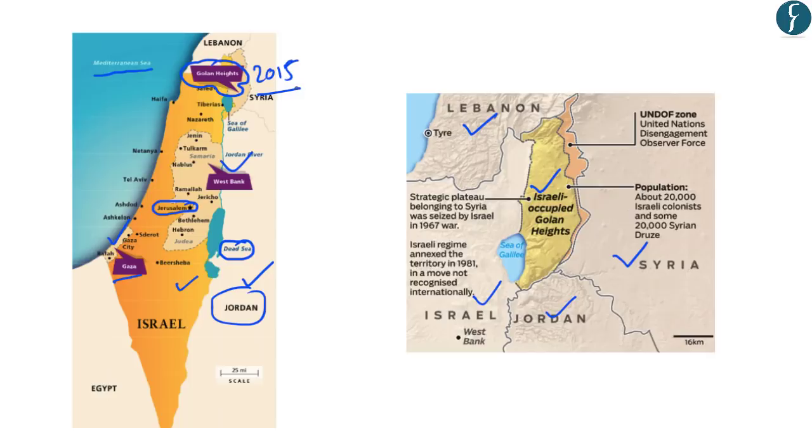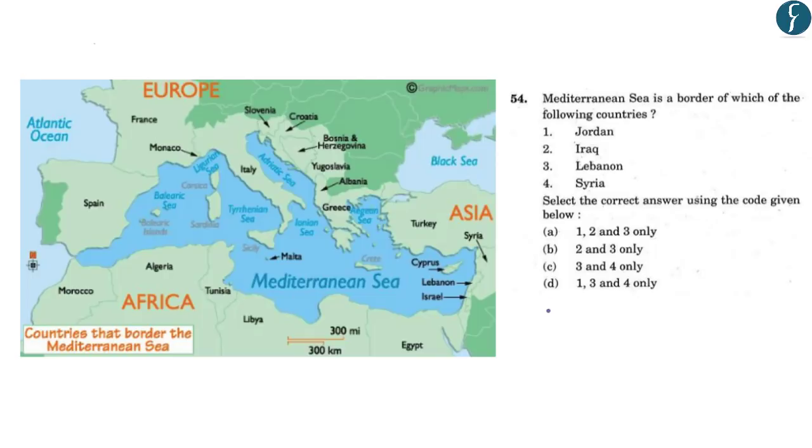So after this, let us look at which all countries share their border with Mediterranean Sea and on which questions have been asked previously. So regarding the countries that border the Mediterranean Sea, you should note that this question was asked in the year 2017 and it reads, the Mediterranean Sea is a border of which of the following countries? So the countries given are Jordan, Iraq, Lebanon and Syria.